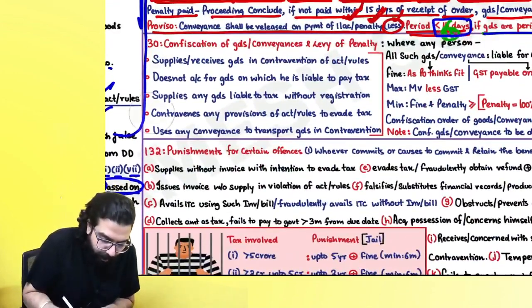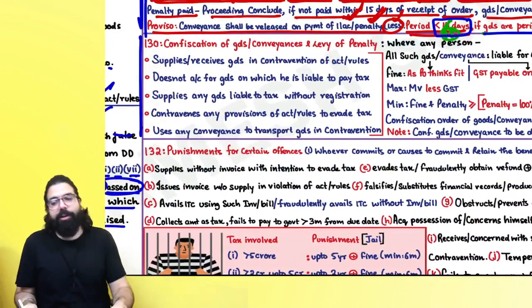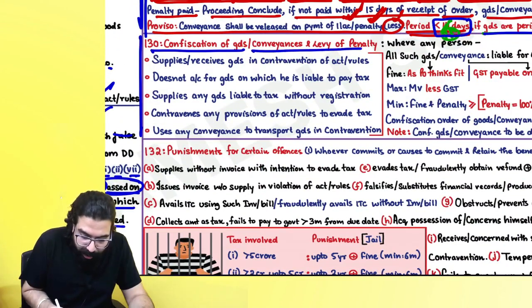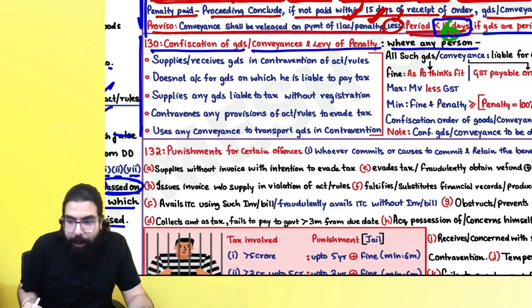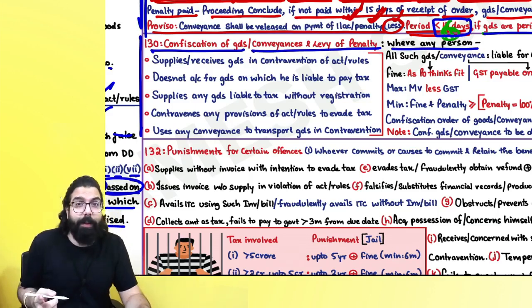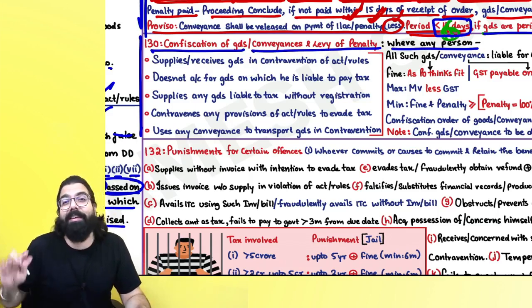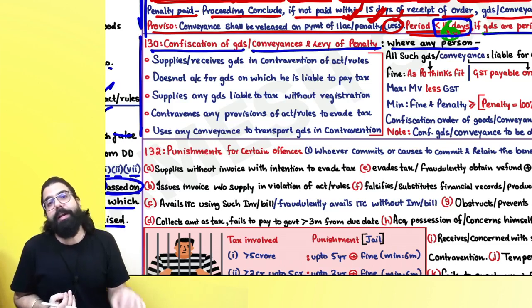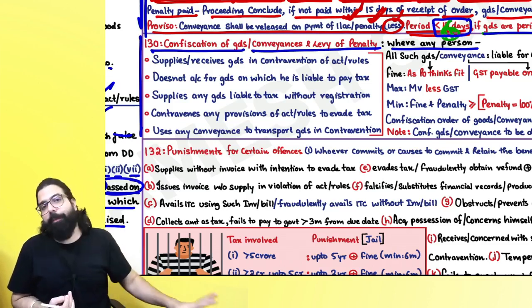Now we have section number 130. Section 130 talks about confiscation of goods or conveyance and levy of penalty, where any person, what are the cases when confiscation happens? Sir, seizure is just seizing your goods and keeping them. Ownership does not get transferred. In these 5 scenarios, they are telling us, ownership also will get transferred.